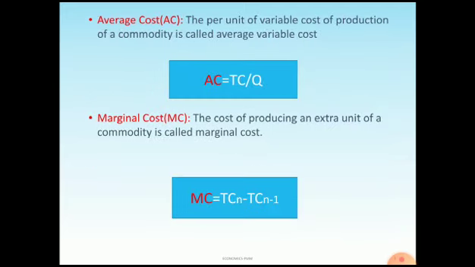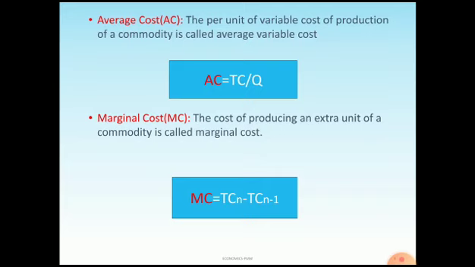What is average cost? It is the per unit cost of production of a commodity. The simple calculation formula is AC equals TC divided by Q. Average cost is nothing but total cost divided by quantity, the units of output produced. Marginal cost. The cost of producing an extra unit of a commodity is called marginal cost.